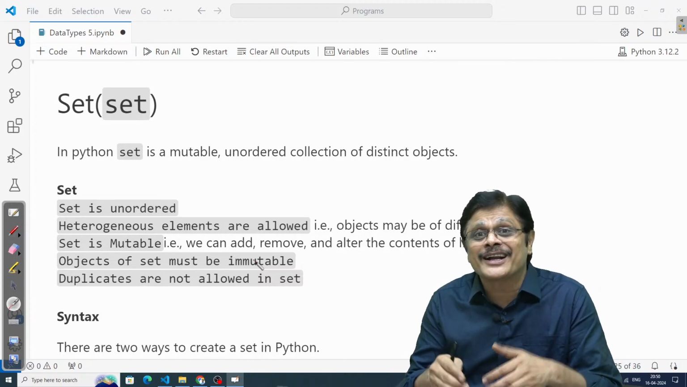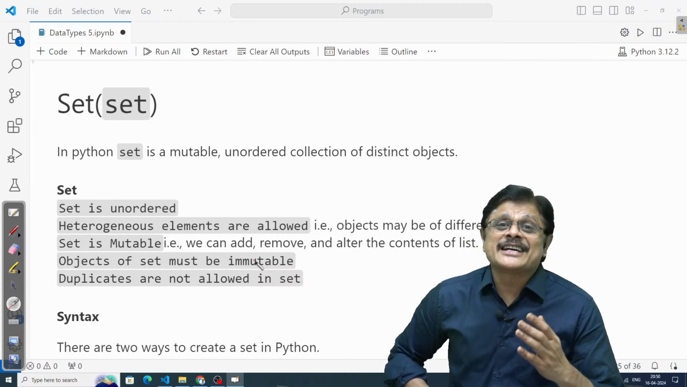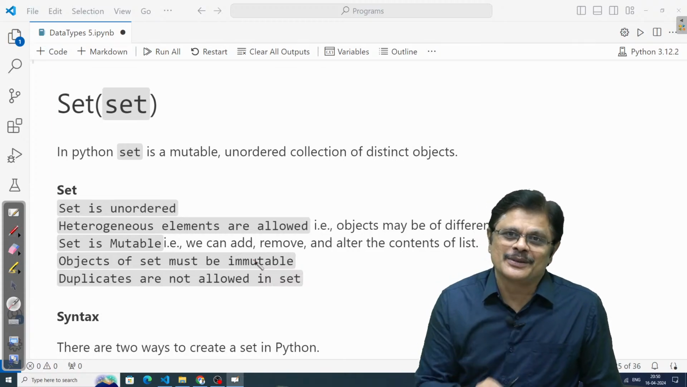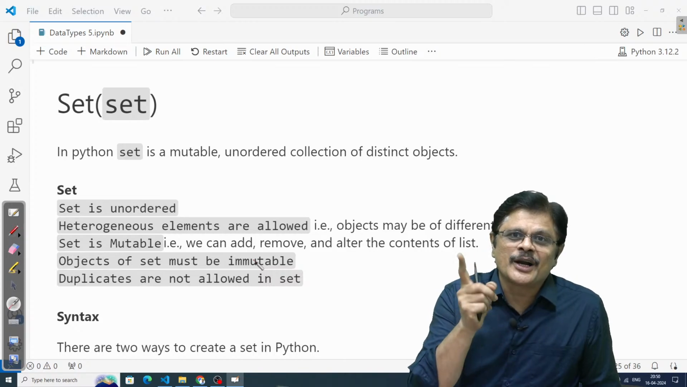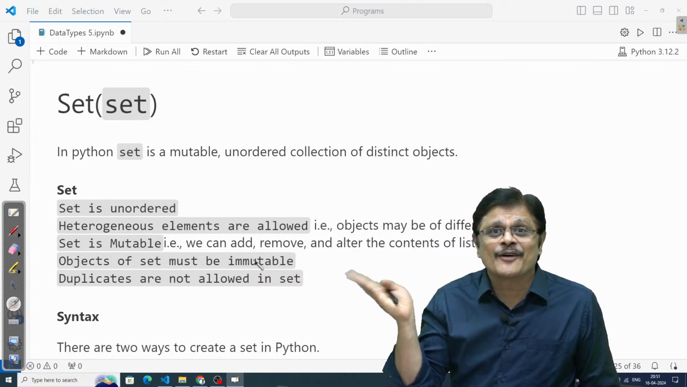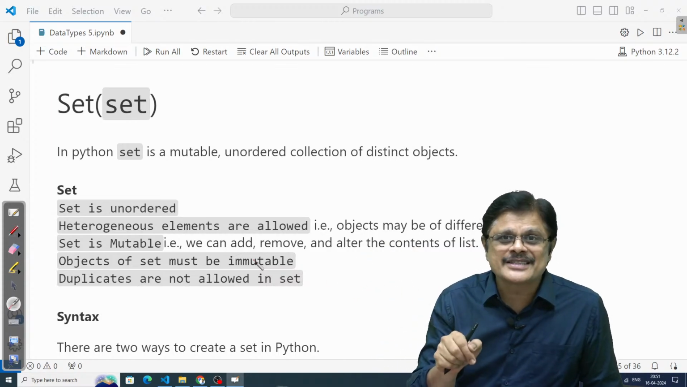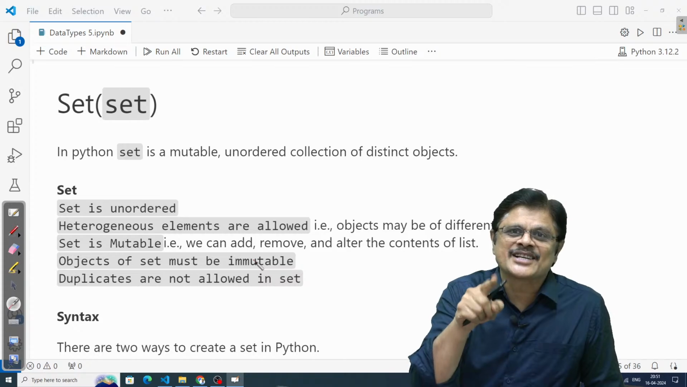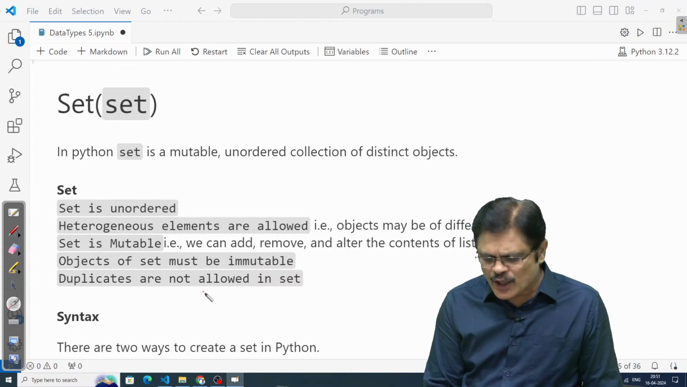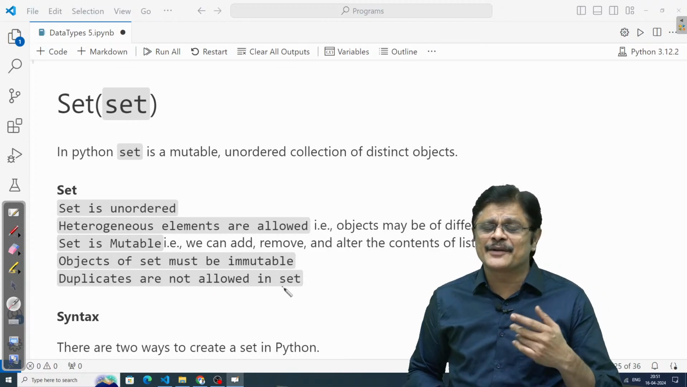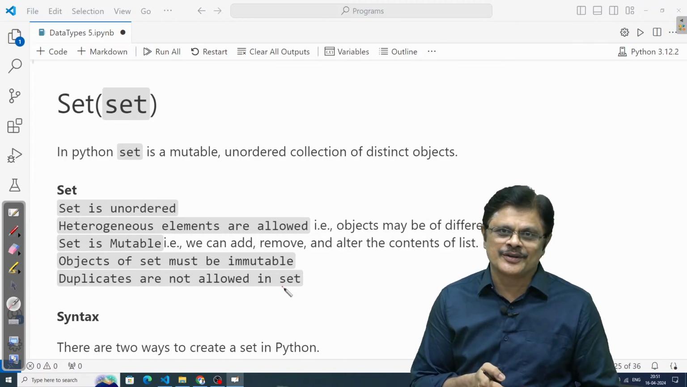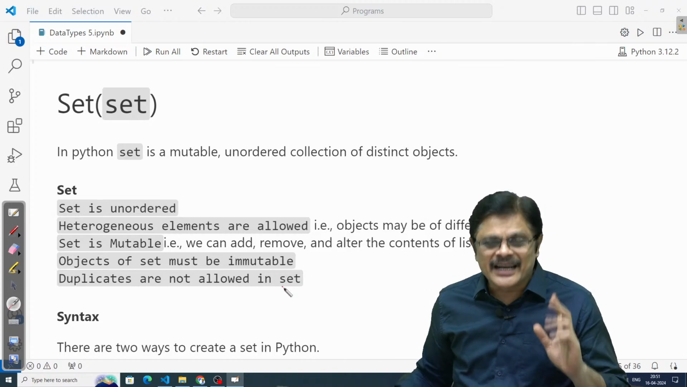Again, a set cannot contain a set itself. You cannot have a set of sets. Why, sir? Because set is mutable. So an object of a set cannot be a set. In a mathematical set, we can have a set of sets, but Python sets cannot have a set as an object. Please note that. And duplicates are not allowed, in the sense that if you write a duplicate, automatically it is ignored. That is the idea here.